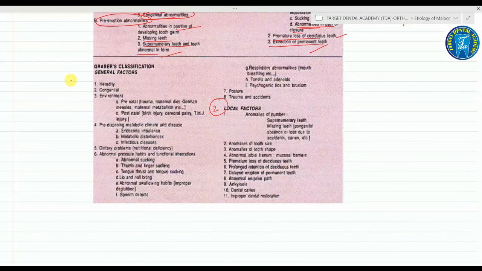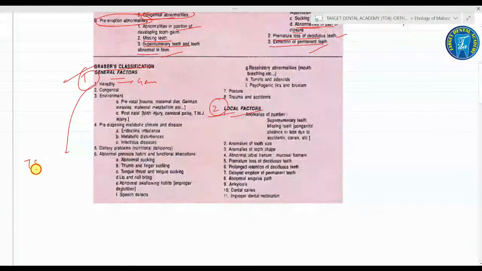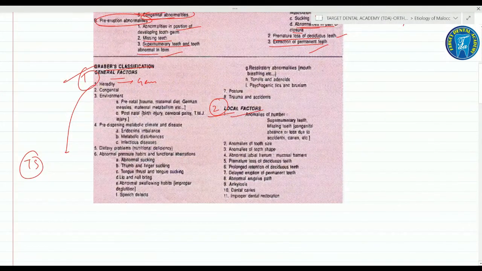So next is Graber's classification, very important. We usually follow the general factors and the local factors. General factor, first, is hereditary, influenced by the genes. For example, in these types of patients you can see the tooth size. If the parents have a small tooth size, then the child also has a small tooth size.